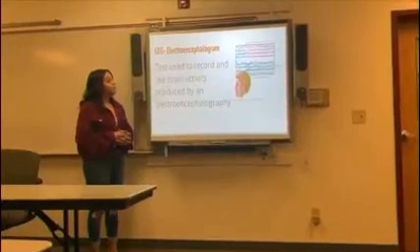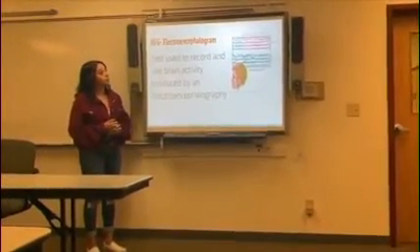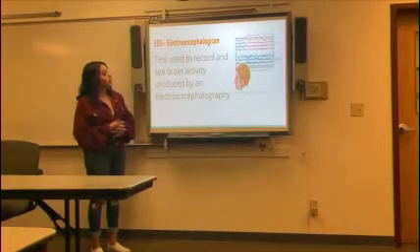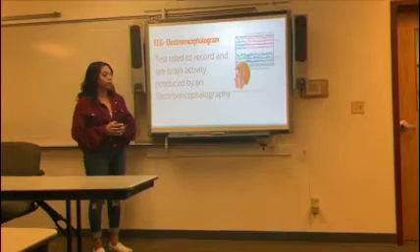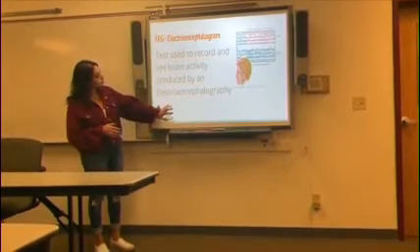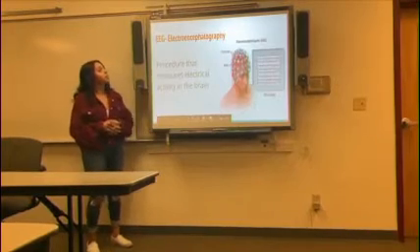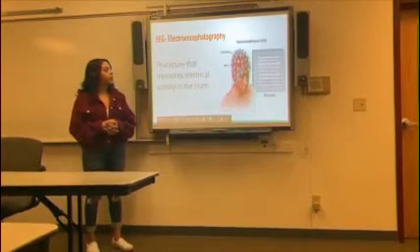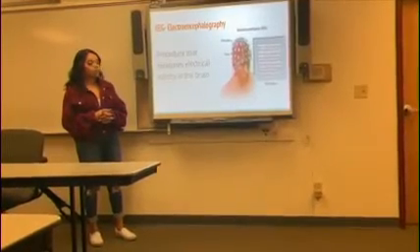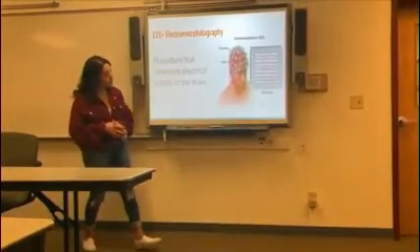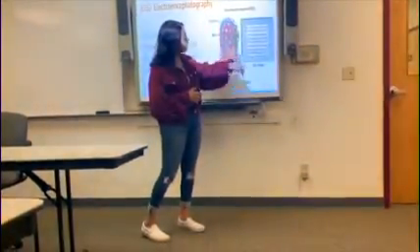Okay, the next one we're going to talk about is an EEG, an electroencephalogram. An electroencephalogram is a test used to record and see brain activity produced by electroencephalography. So the next one is an EEG. It's an electroencephalography. An EEG is a procedure that measures electrical activity in the brain. Here you can see what it looks like, and here you can see what the reading actually looks like.